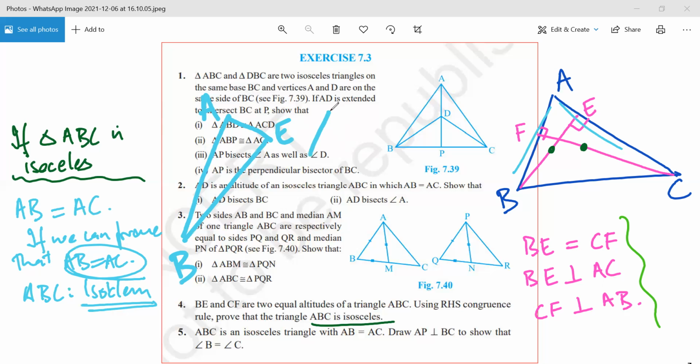See, in questions like these, it always helps if you separate the two triangles. Have you understood what I've said? Yes, sir. Let's take the two triangles apart.